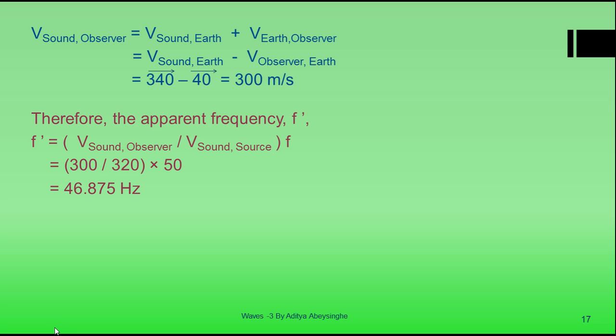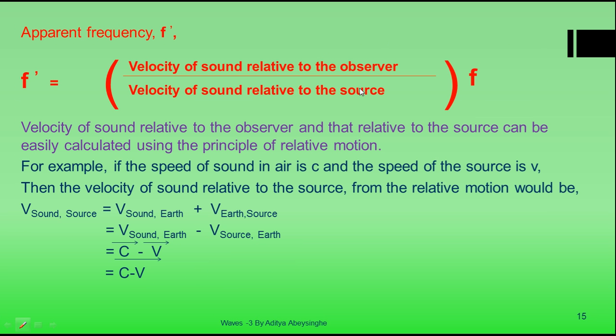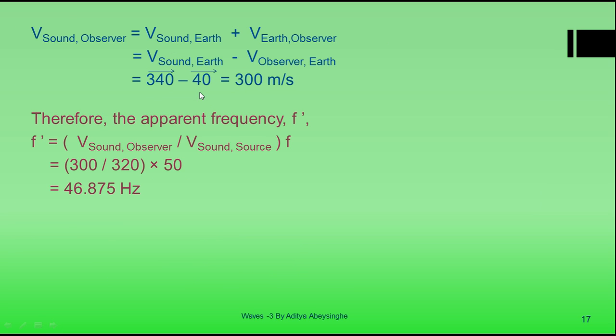And in a similar way, you can calculate the velocity of sound relative to the observer. So the velocity of sound relative to the observer is equal to the velocity of sound relative to the earth, minus the velocity of the observer relative to the earth. So that is equal to 340 minus 40, which is 300 meters per second. So we know the velocity of sound relative to the observer, which we calculated here as 300 meters per second.